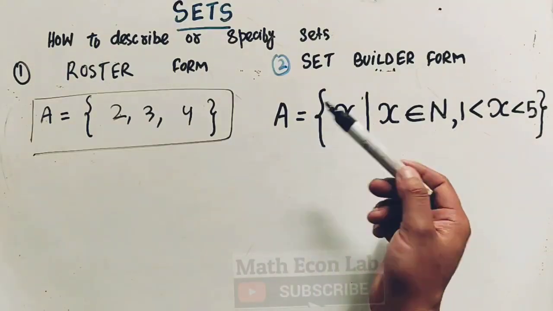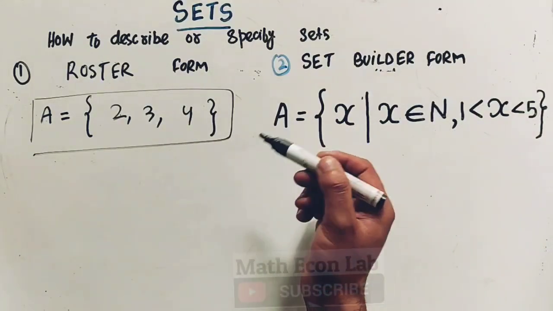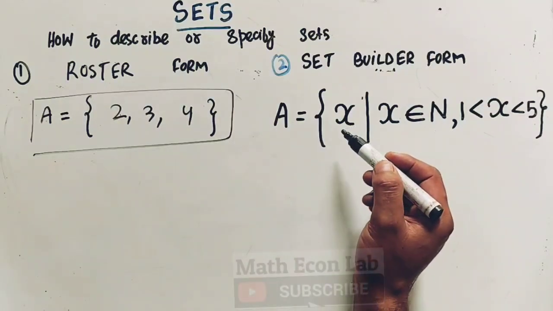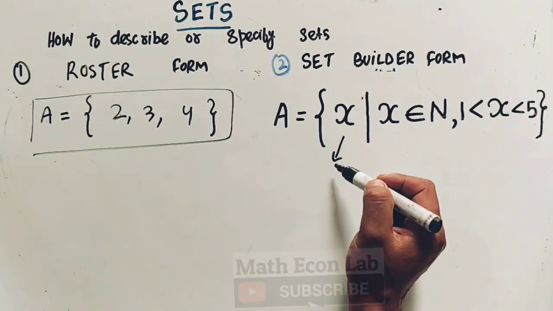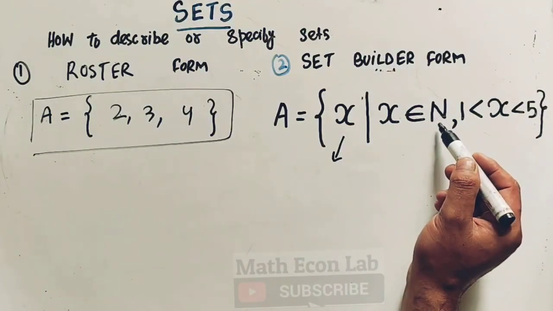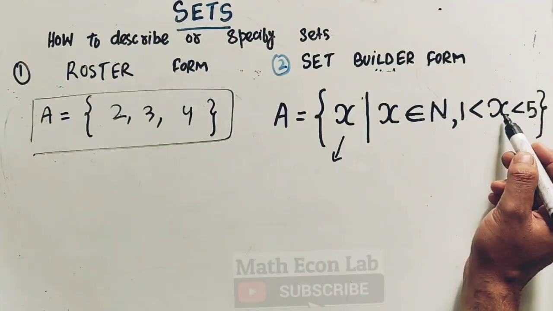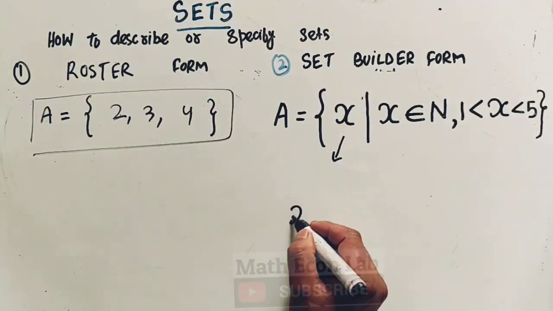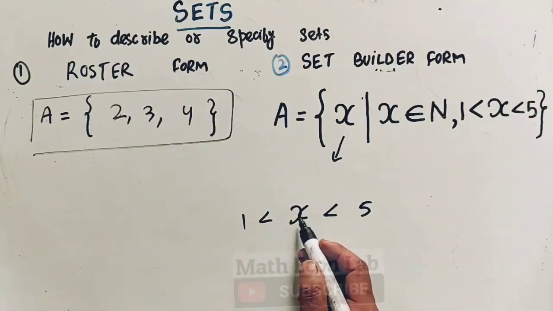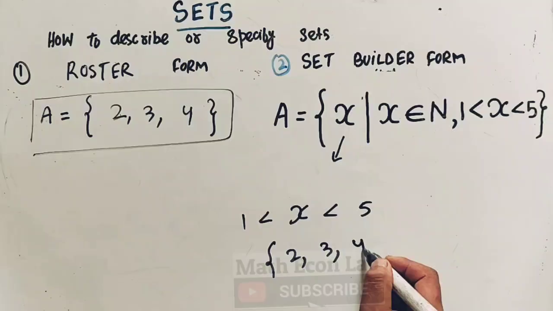If I explain this notation here, it says that set A is a set of all x's such that x is a natural number, where N denotes natural numbers, and x lies between 1 and 5. So the meaning of this is that x is greater than 1 but less than 5, so we will have the numbers 2, 3 and 4.